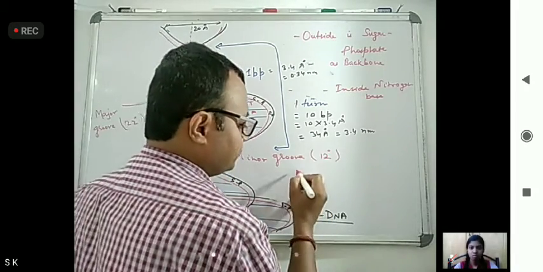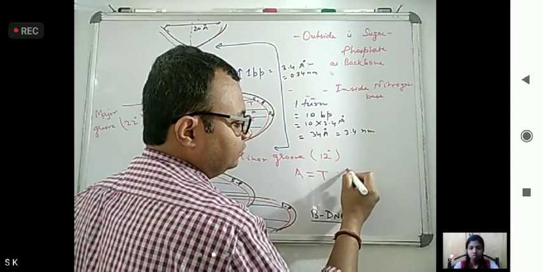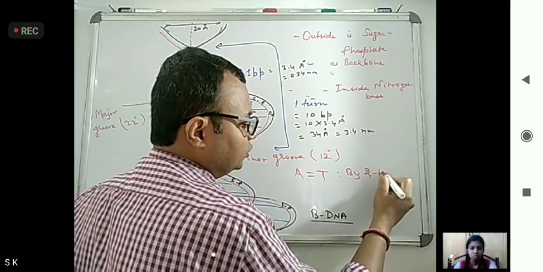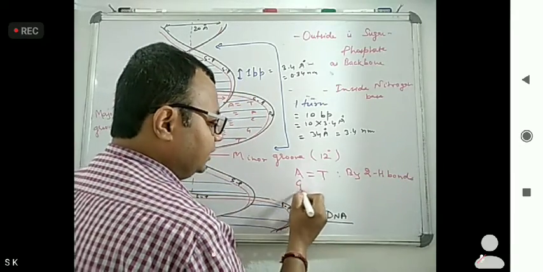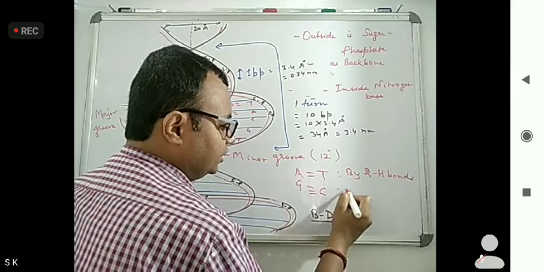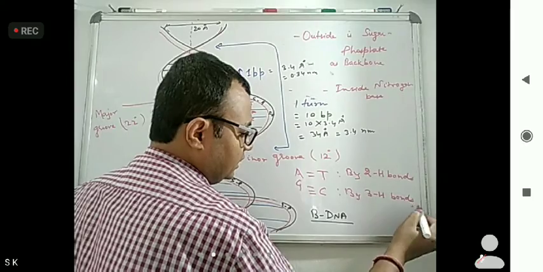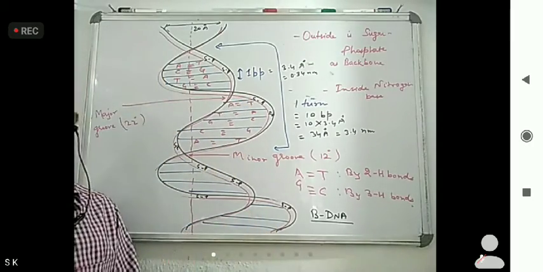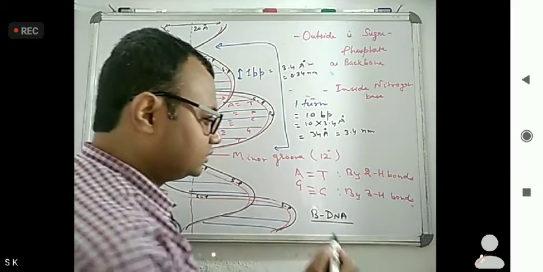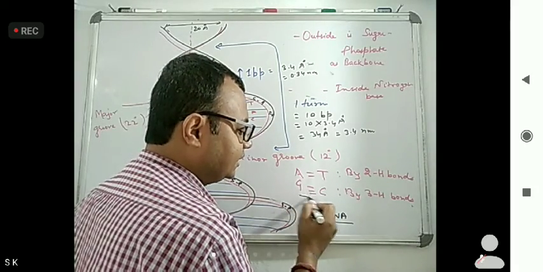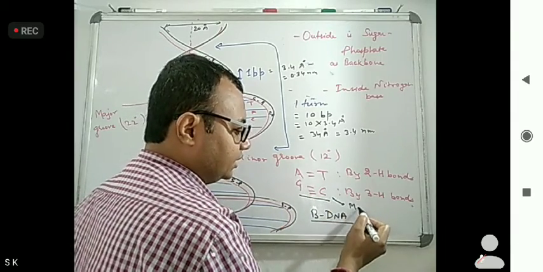Adenine pairs with thymine by two hydrogen bonds. Guanine pairs with cytosine by three hydrogen bonds. Now, which one will be more stable? That which contains guanine and cytosine. So this has more strength.